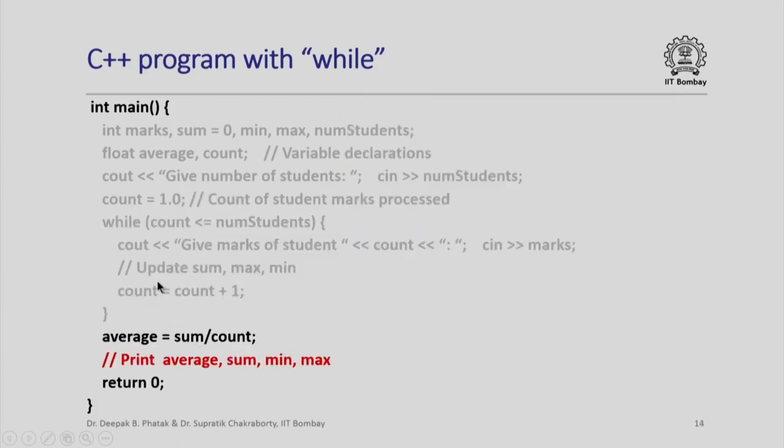After we are done reading all the students' marks and computing the aggregates, we compute the value of average, which is sum divided by count. Here you will recall that sum is an integer, and since I had declared count to be a float, sum divided by count will be of float data type, and therefore I will be able to retain any fractional part in the average. So this was the reason why we had declared count to be of type float. Average is of course of type float, and once we have computed it, we can print the average, sum, min and max, and then return control back to the operating system.